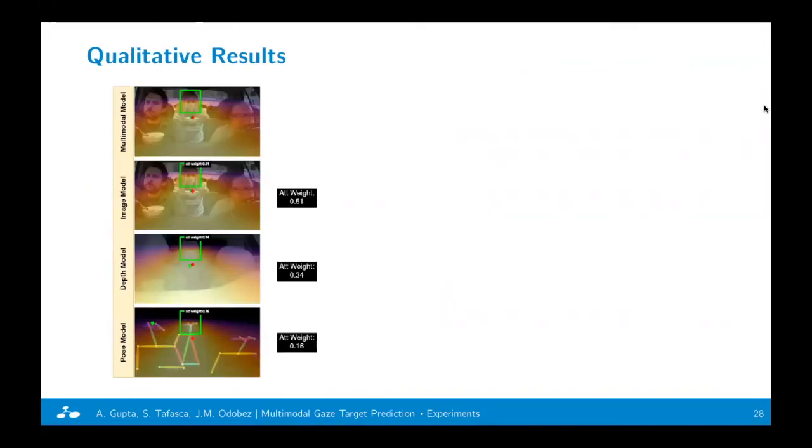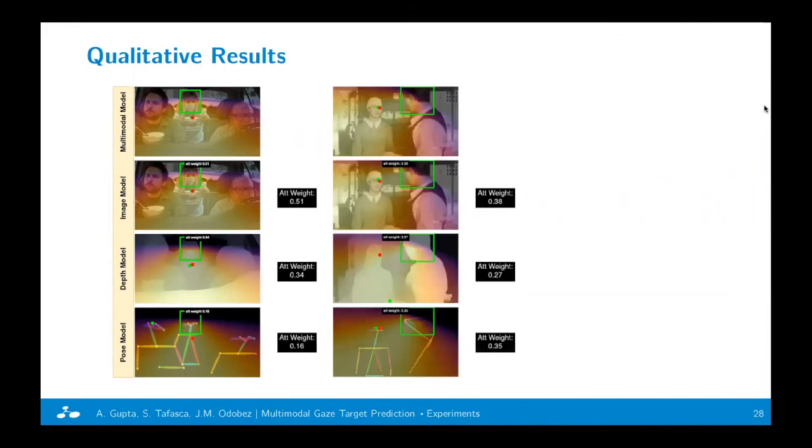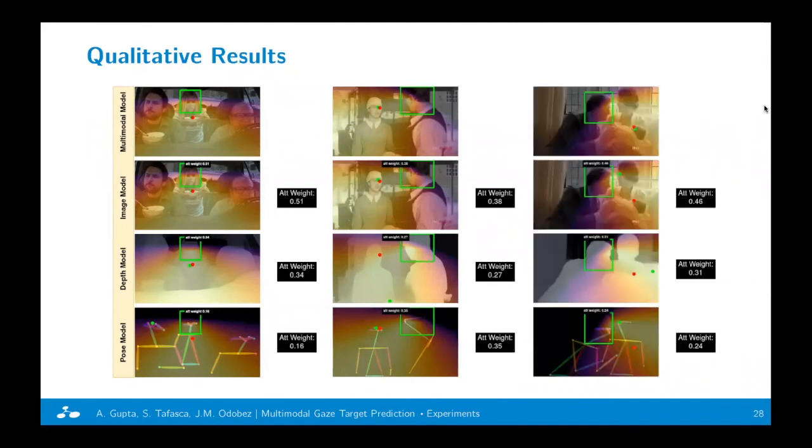Here we have some qualitative results. In the first case, the gaze target is on an object, and so the image has the highest weight. In the second case, the gaze target is on a face, so the image and pose modalities have the highest weights. And finally, in the third case, the gaze target is on the baby, which is not represented in the pose map, and so the image and depth maps have the highest weight. Interestingly, in the third case, although the single modality models perform poorly, the multimodal model is still able to effectively combine information and give accurate results.